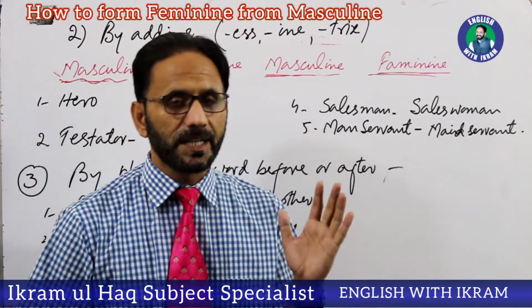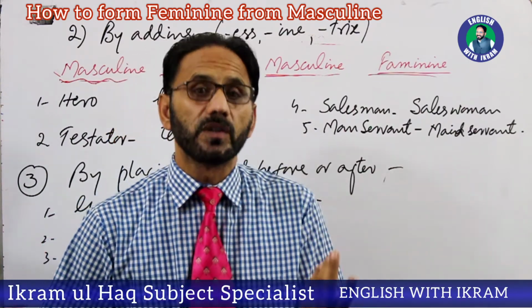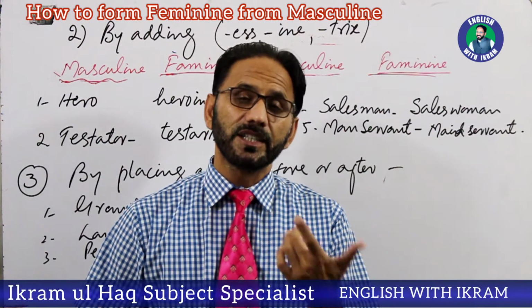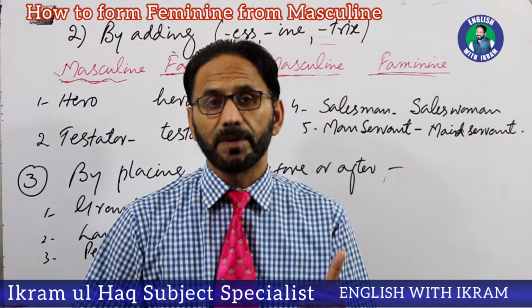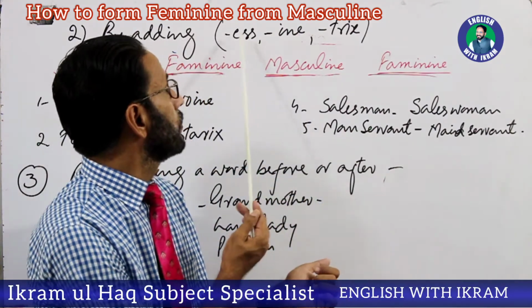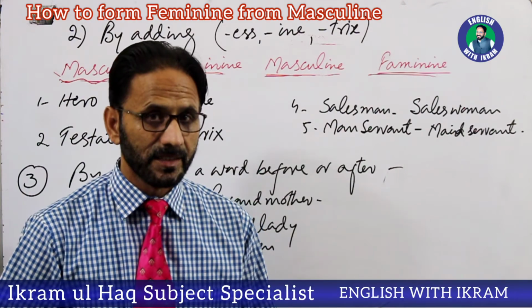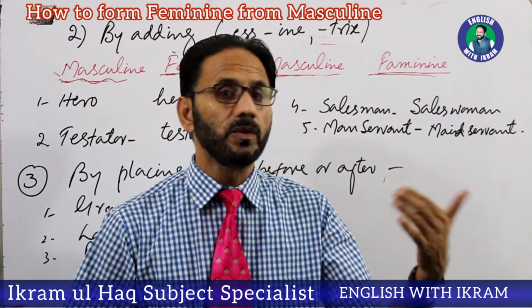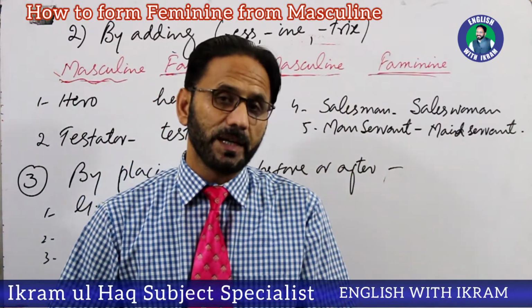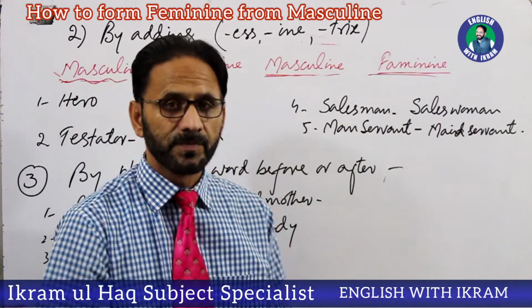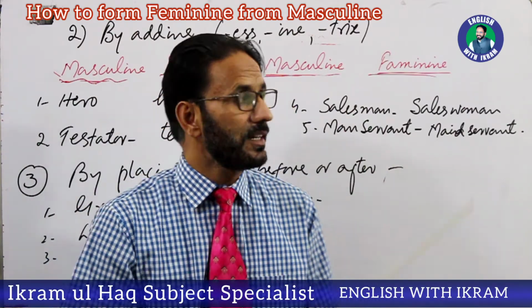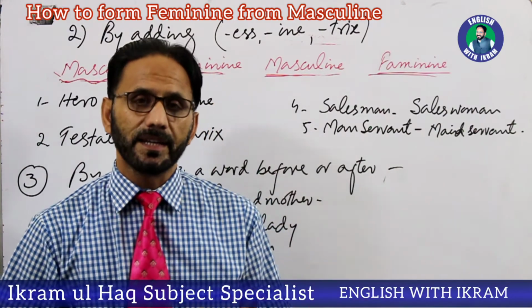So to practice all these words, try to find out some more words using these 3 different processes. Some more words where you make feminine by an entirely new word. Try to find some more words where you make feminine by adding ESS. You drop the final vowel sound and you add ESS. Then try to find out some more words where you make feminine by adding INE. Then try to find some words, though I have told you they are very rare, where we add this TRIX for making feminine.